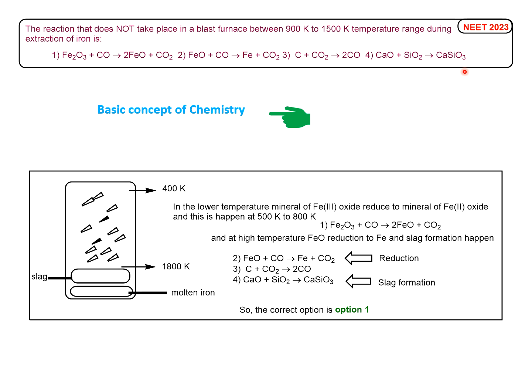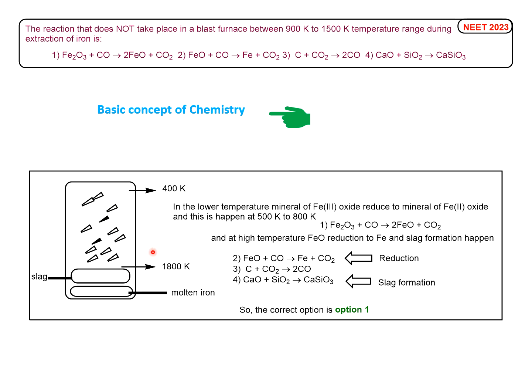Now let's discuss this. If we really know the structure of the blast furnace and the temperature where the reactions happen in different chambers, then we will understand that this is the simple version of this. Let's assume a blast furnace where at the top the general temperature is nearly 400 Kelvin, and at the bottom there is 1800 Kelvin.